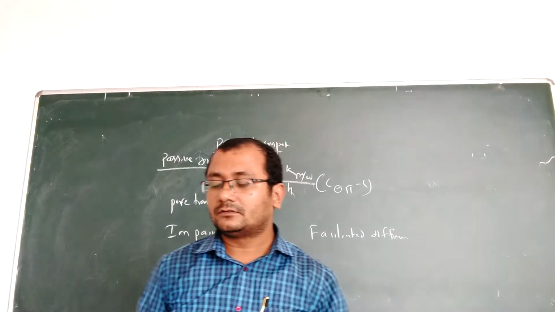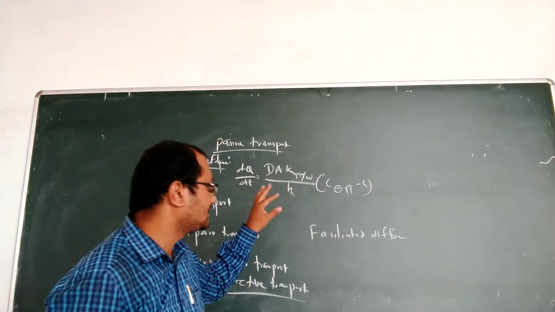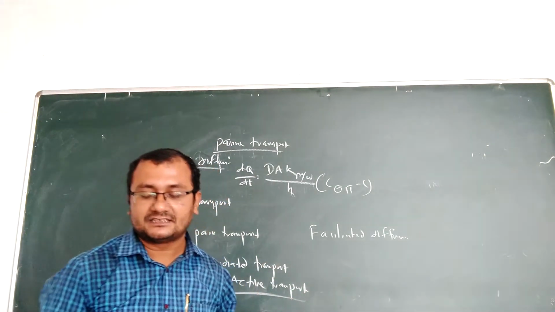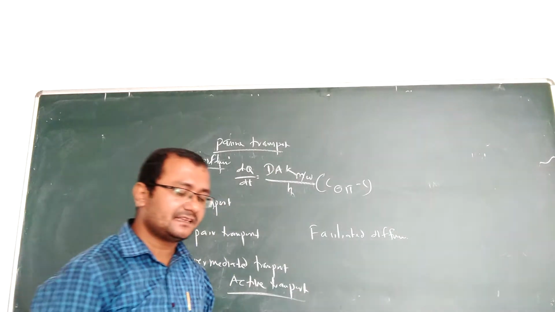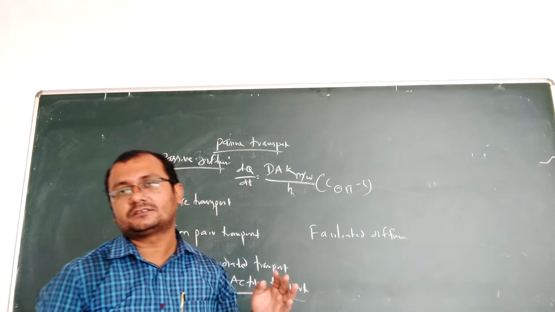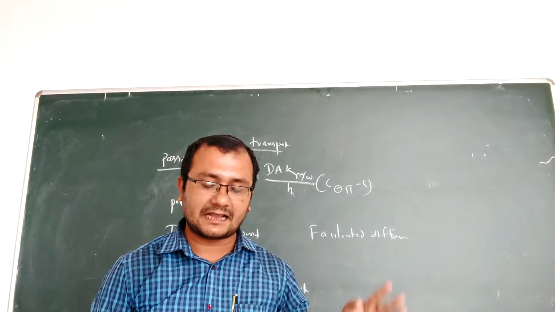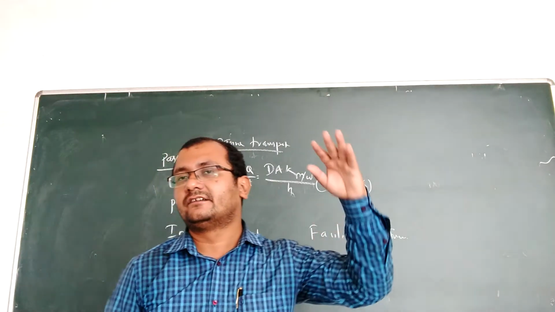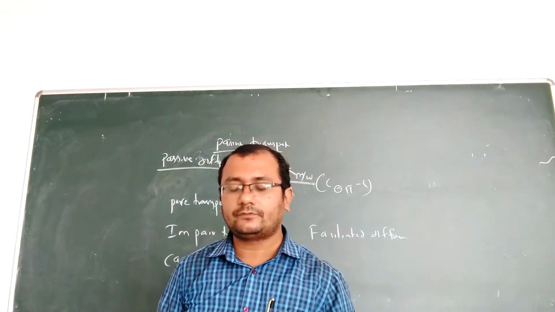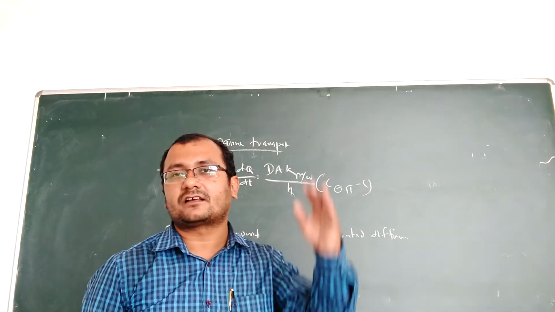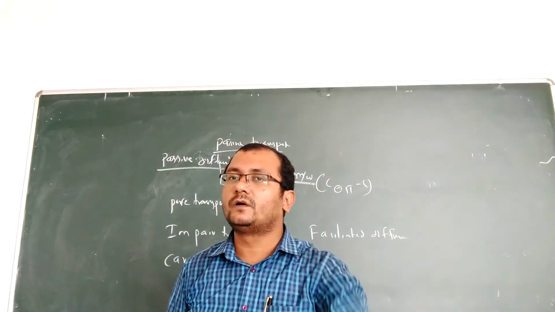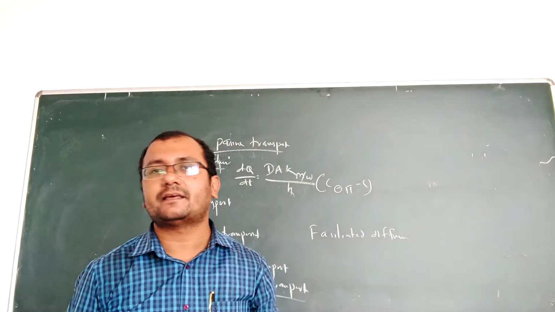From this we derive some assumptions of the passive diffusion mechanism. The drug moves in a downhill movement, meaning from high to low, which does not need any energy.